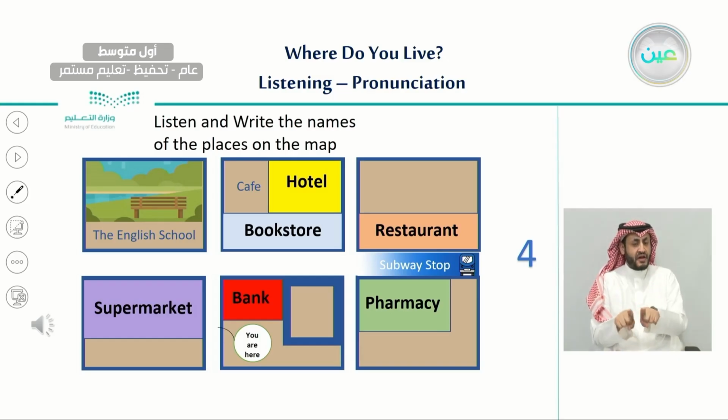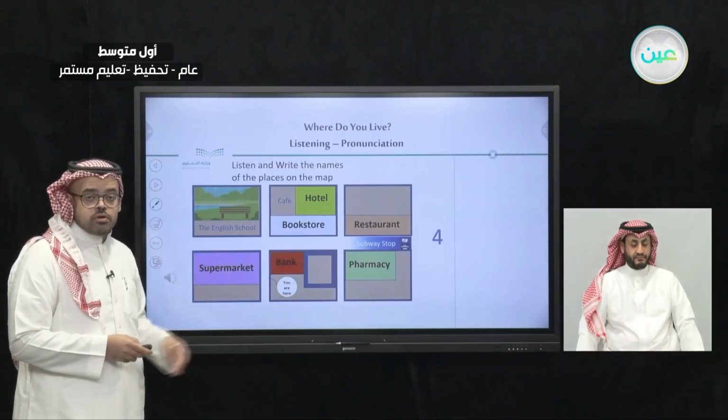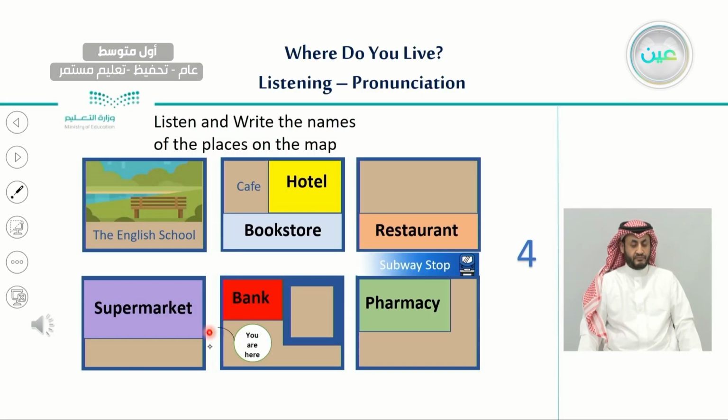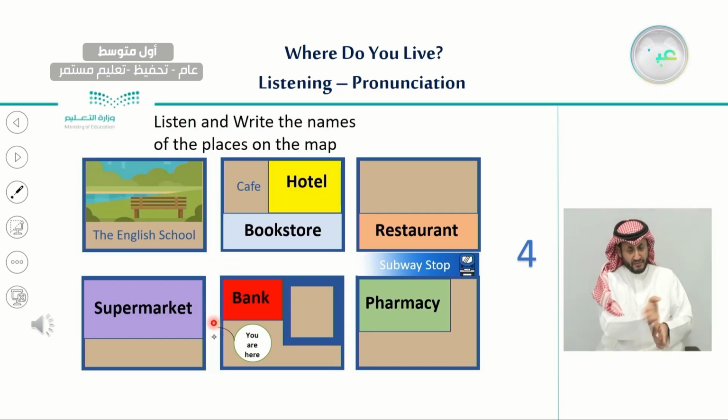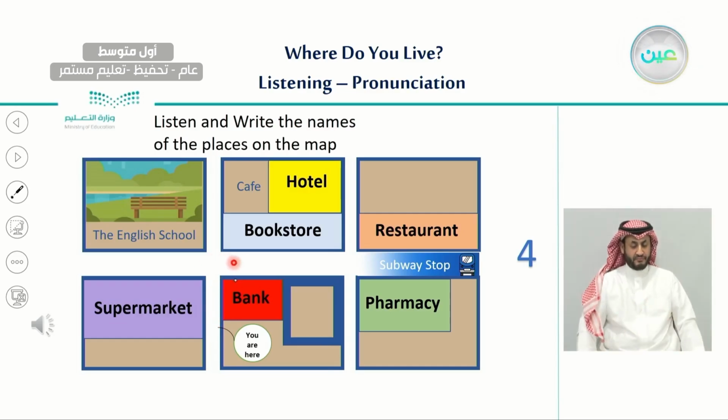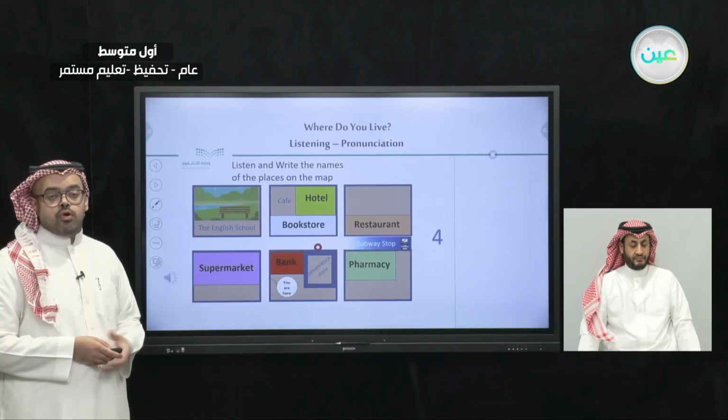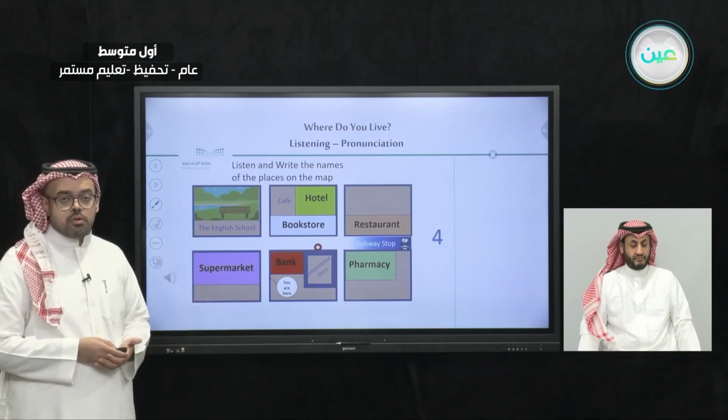Very good. So this man is looking for the convenience store. The direction is to go straight, turn right at the corner. We are here. We go straight and we turn right at the corner. It is next to the bank. Here is the bank and here is the place next to the bank. So let's see. Very good. This is where the convenience store is.